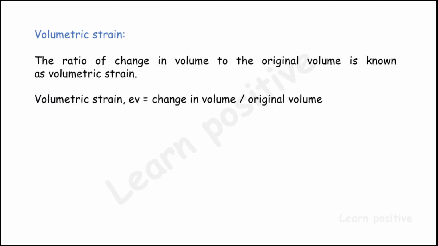Due to the stress, the water spills out from the water bottle. So the volume of the water bottle is changed due to the stress. So it is said to be the volumetric strain, the change in volume to its original volume.